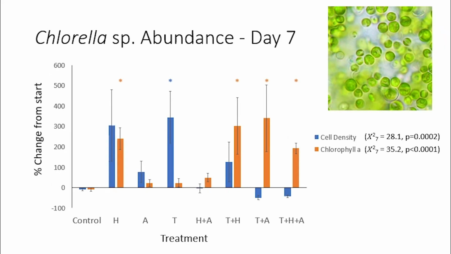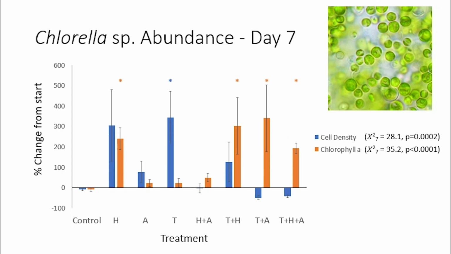For this graph, we are now looking at Chlorella, and there are 2 measures of Chlorella abundance represented. Cell density in blue is the physical count of the cells, while chlorophyll A is the color of the cells. Typically, these 2 values match, like in the control. What was most noticeable in the abundance data was the high cell density in the THPC treatment, indicated by the blue asterisks, but the chlorophyll A did not have the same reaction, indicating the quality of the cells is low. The THPC mixtures, particularly the T plus A and T plus H plus A treatments, have the opposite effect, where the cell quality is high, but their cell density is low.